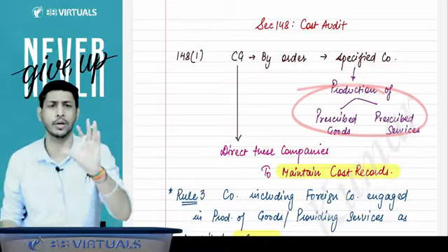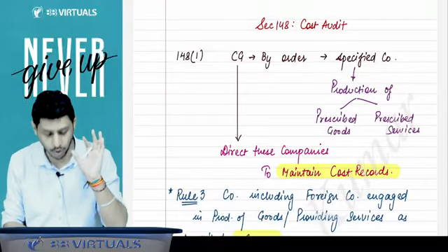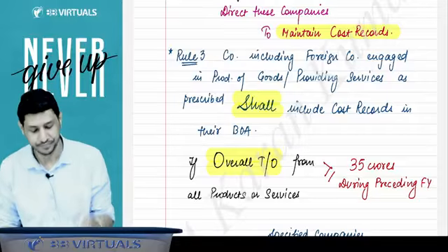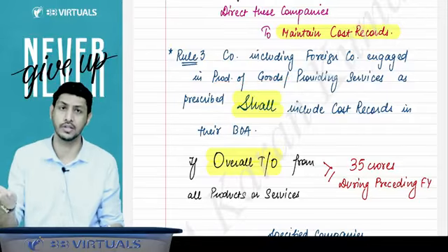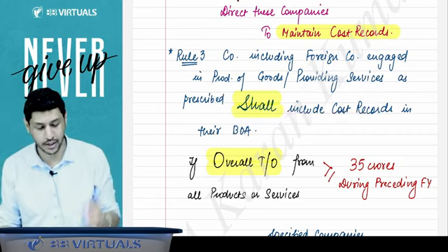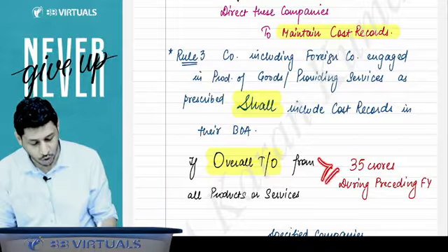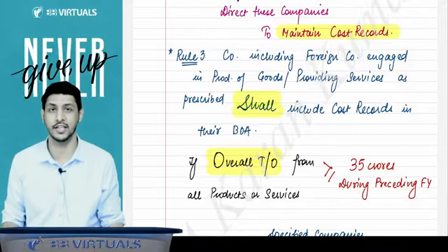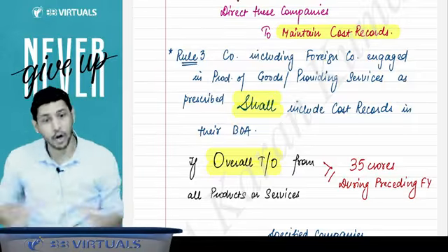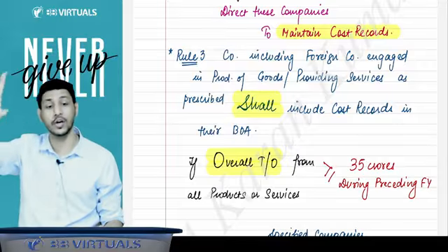The list you need not remember, that so and so companies are prescribed. You are not supposed to learn that. You are just supposed to learn the limit only. The company, including a foreign company, if engaged in the production of goods or of specified services, shall maintain the cost record if their overall turnover from products or services is equal to or more than 35 crore during the preceding financial year. If in the preceding financial year your company's overall turnover is 35 crore rupees or more from all products or services,